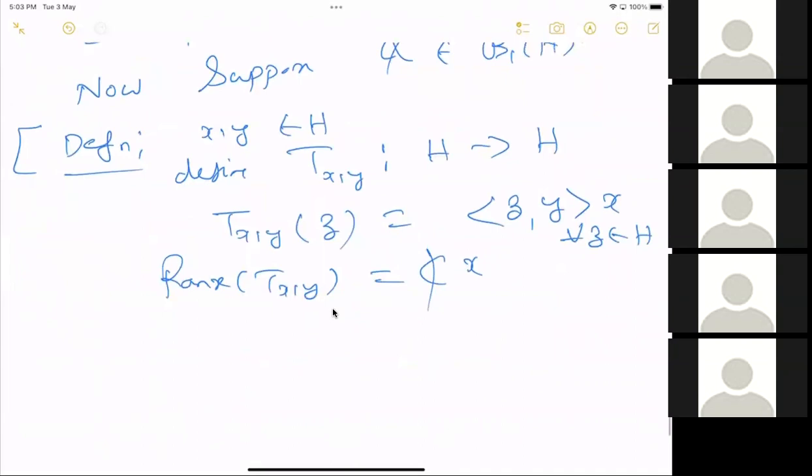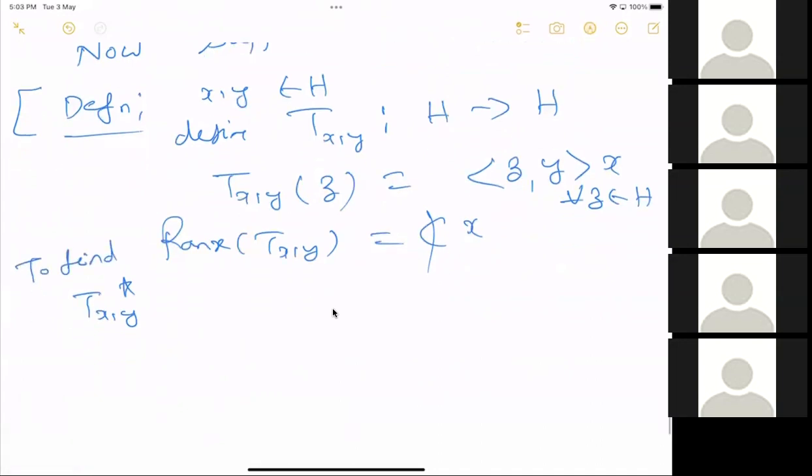Okay. So once we have this rank one operator, this is clearly bounded because the range is just finite dimensional. So this is bounded. So, okay, what is T_xy star? To compute T_xy star, let us do this. I will leave something as an exercise, but one verification I will do.